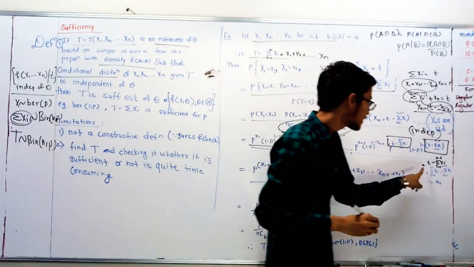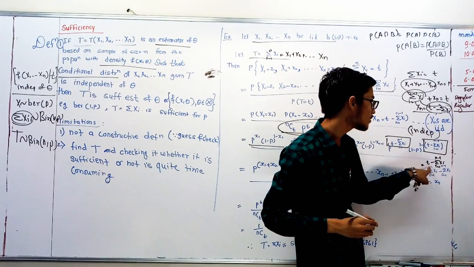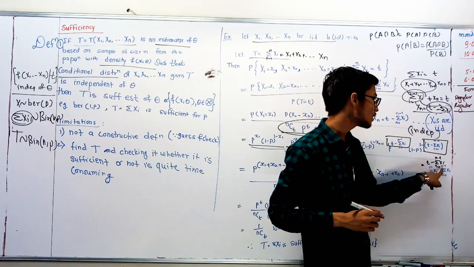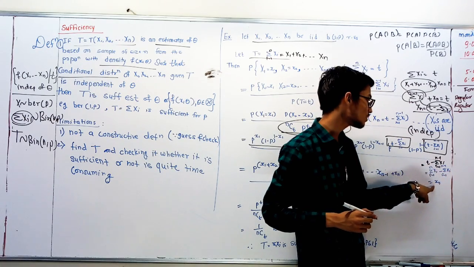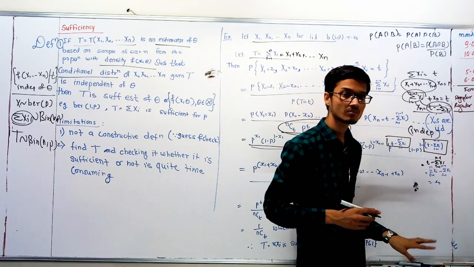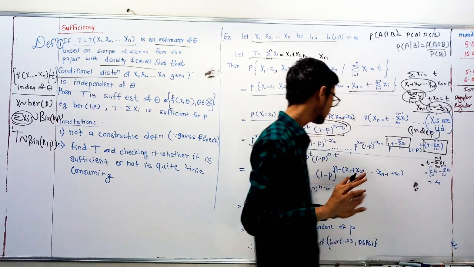How does that xn come? See here, what is t? Summation xi, i from 1 to n. And what is this minus summation xi, i from 1 to n minus 1? N minus n minus 1, so what remains here? Xn. Understood or not? Anyone?